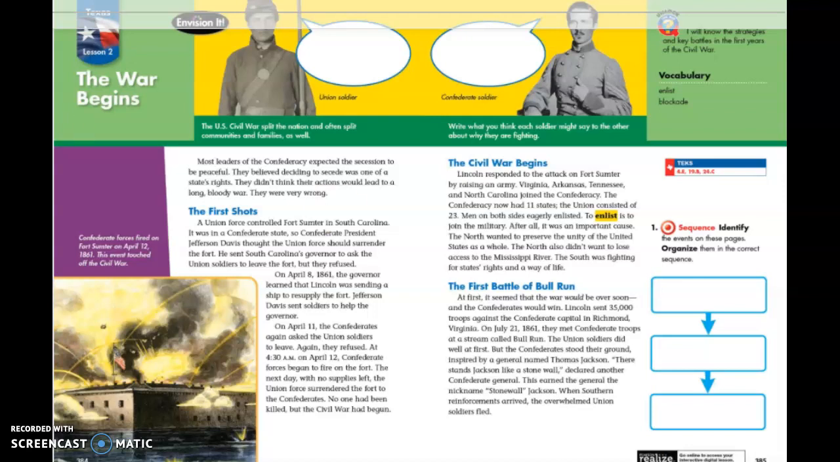Lesson 2. The War Begins. I will know the strategies and key battles in the first years of the Civil War. Vocabulary: enlist, blockade.